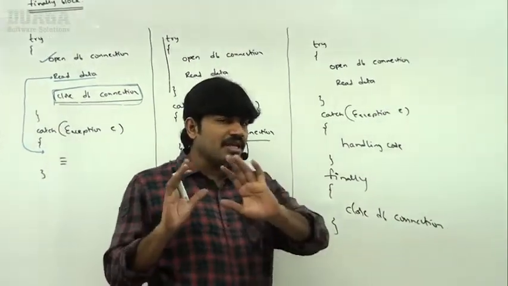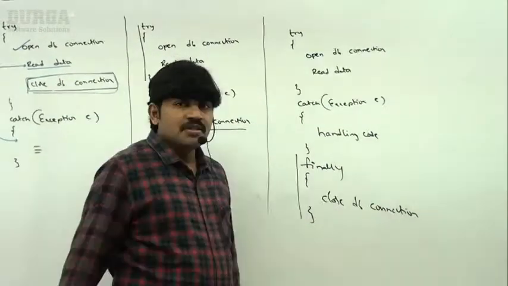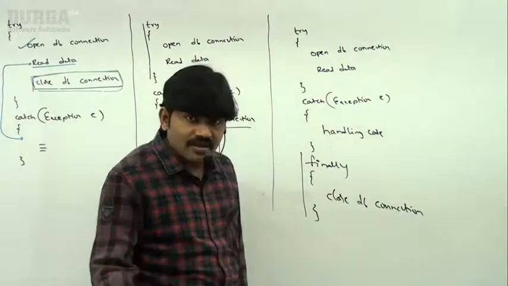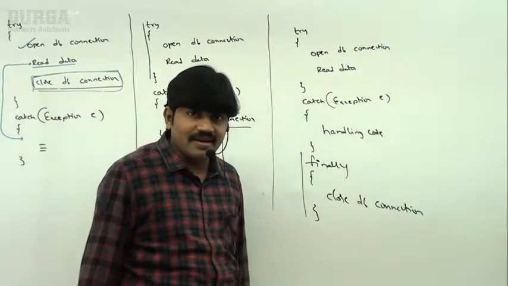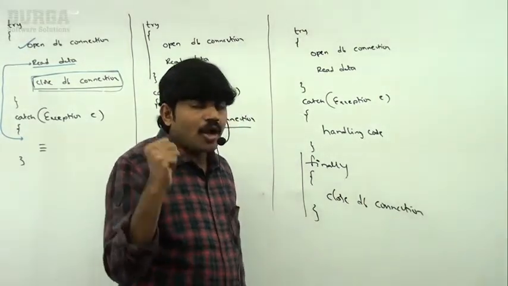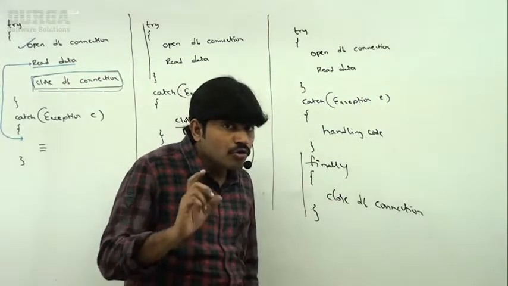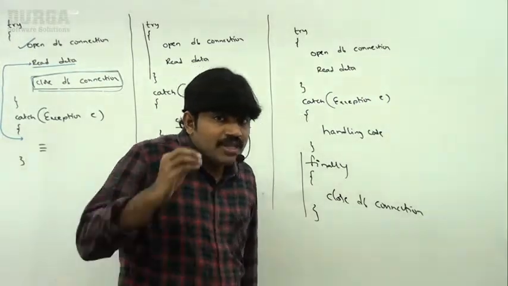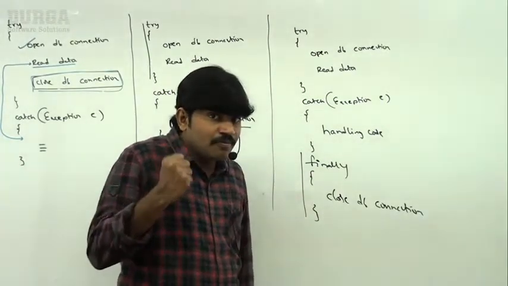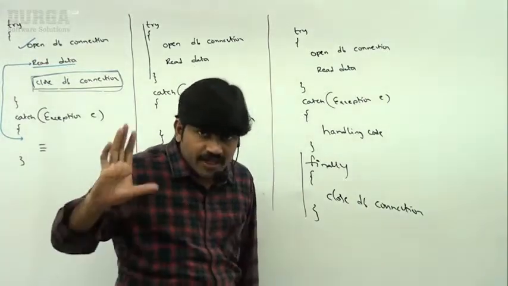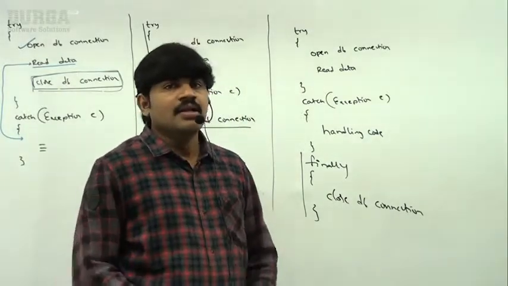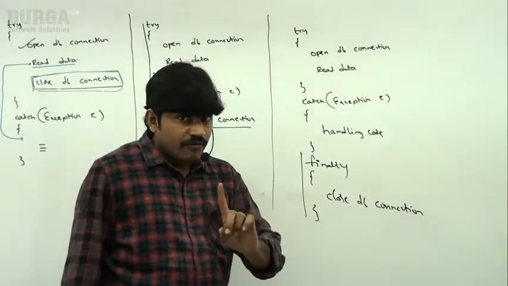Sir, now the biggest advantage of this finally block is that it will be executed always, whether exception raised or not raised, handled or not handled. Even in abnormal termination also, finally block will be executed. That's why the main objective of finally block is to maintain cleanup code. The biggest specialty of finally block is that this block will be executed always, irrespective of whether exception raised, not raised, handled or not handled. Such a best place is nothing but the finally block.